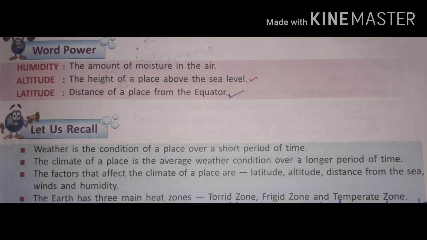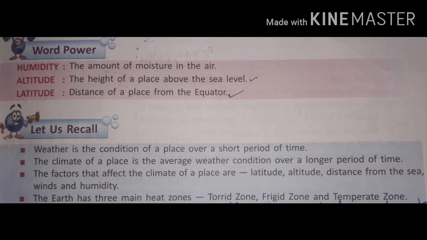winds and humidity. Now the earth has three main heat zones. Which are they? The torrid zone, the frigid zone and the temperate zone. We also studied a person who studies weather is called a meteorologist, and a person who makes maps is called a cartographer. Now let's do the think and answer.